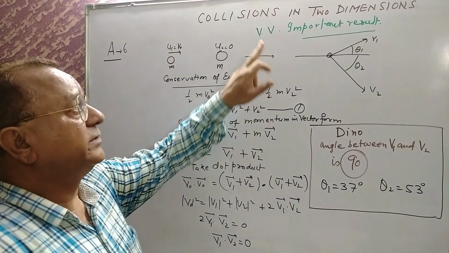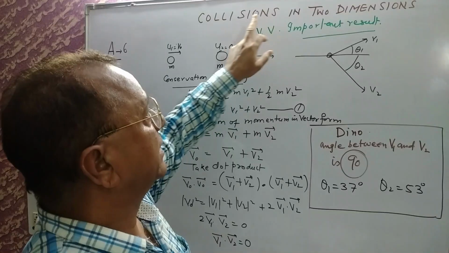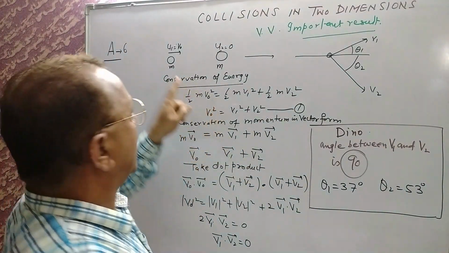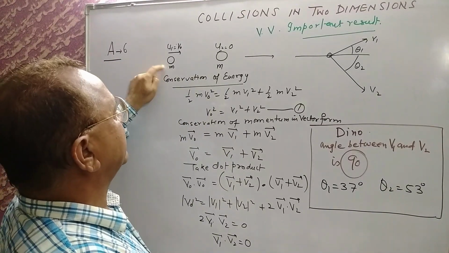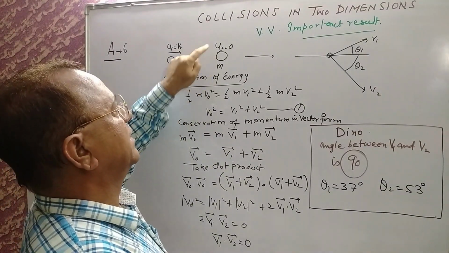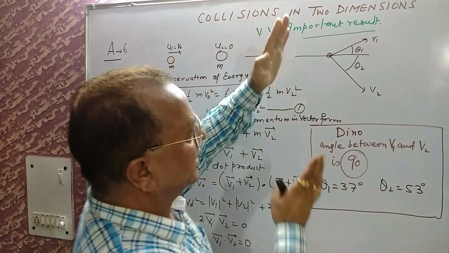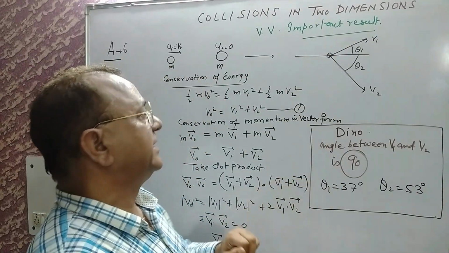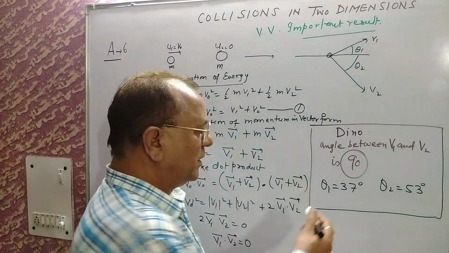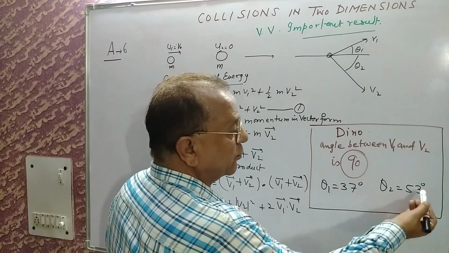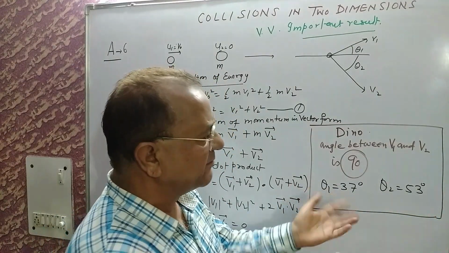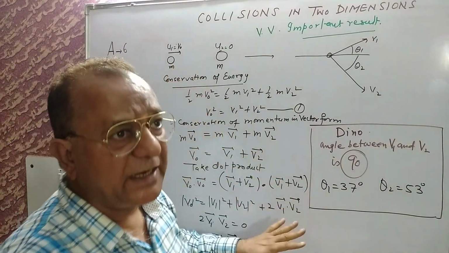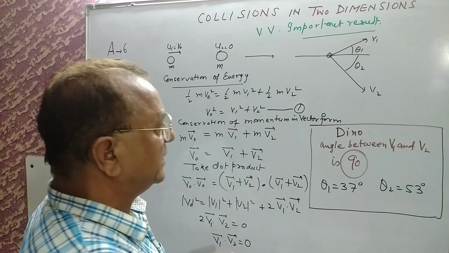Answer number 6. This is a very important result when the collision occurs in 2 dimensions. The result is that when a body of mass m strikes another body of the same mass which is at rest, they move such that the angle between them is 90 degrees. He might ask you that theta 1 is 37, then theta 2 will be 53 degrees. This way he can vary the answers or choices. How do you arrive at the answer? You need not remember the result, and you may not remember the derivation.